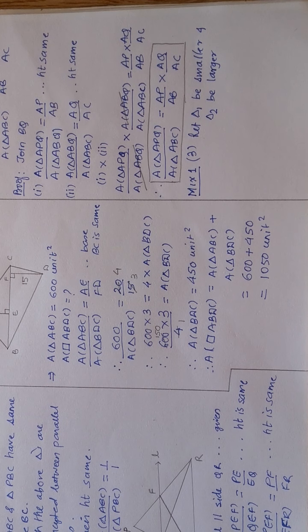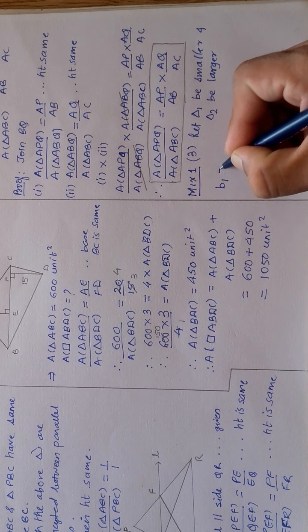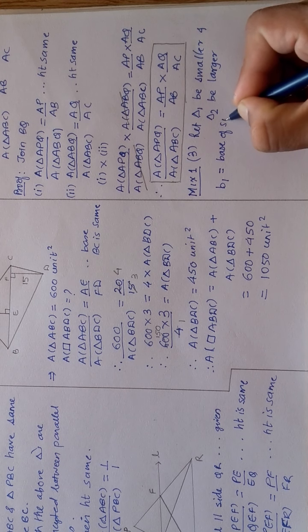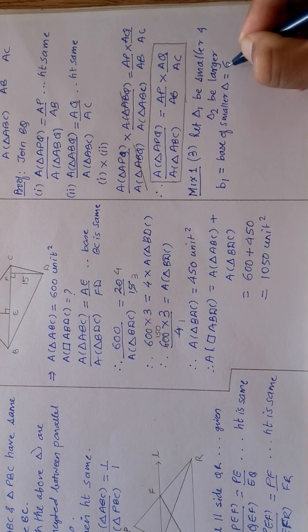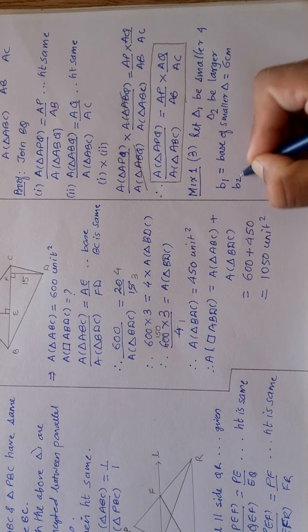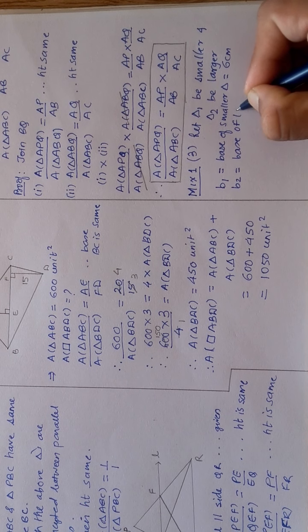Agreed. Then I read further. If the base of the smaller triangle is 6, what is the corresponding base of the bigger triangle? Okay, so B1 is the base of the smaller triangle, which is given to you already as 6. Units are given in centimeters, and B2 is the base of the larger triangle.